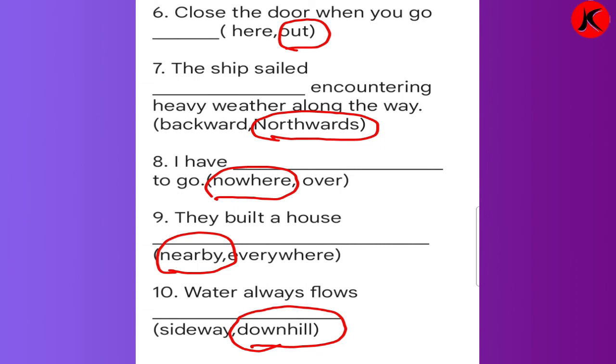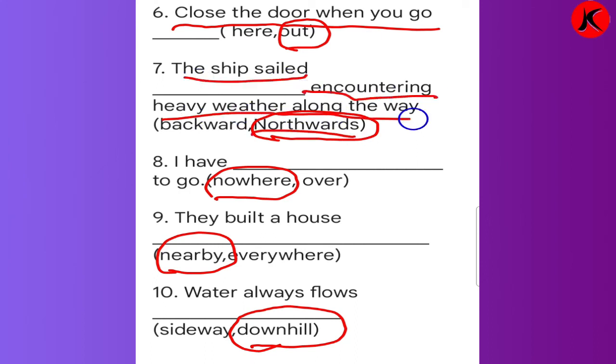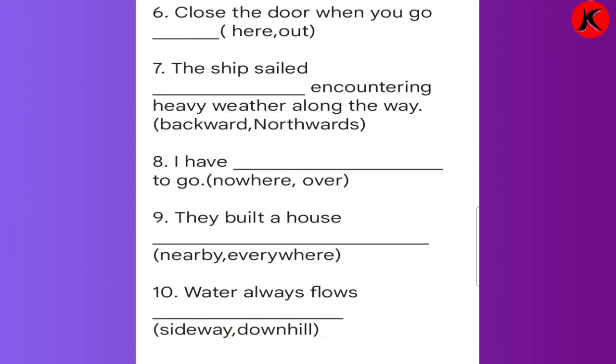So once again we'll read the sentences. Number 6, close the door when you go out. The ship sailed northwards encountering heavy weather along the way. I have nowhere to go. They built a house nearby. Water always flows downhill.